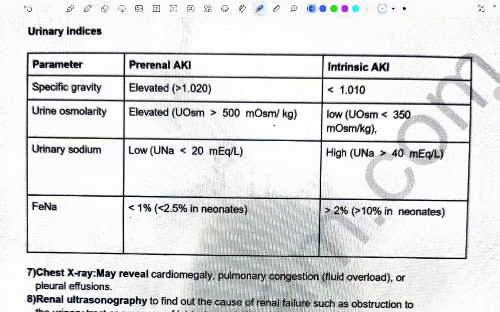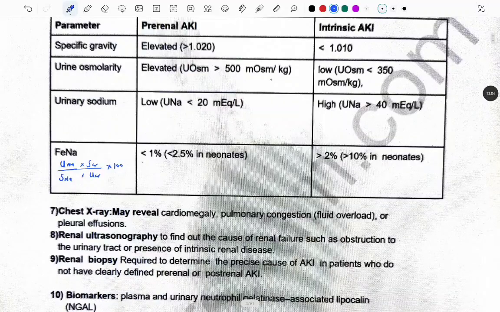Fine. What is the formula? What is FeNA? Basically, if we write it in a formula, the formula is urinary sodium upon serum sodium into serum creatinine upon urinary creatinine into 100. So it's basically urinary sodium and serum sodium. That is how much of the serum sodium is filtered into the urine.